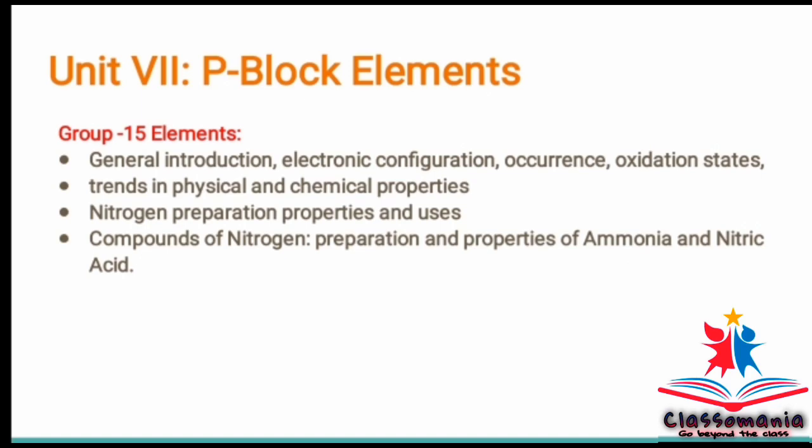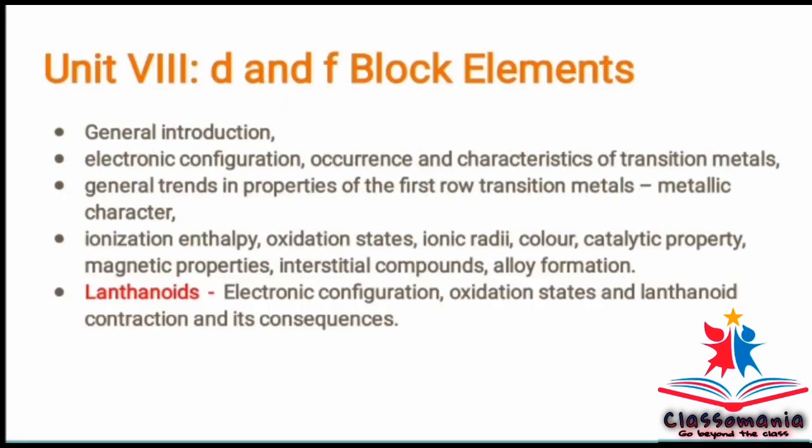And unit 6, the entire unit has been deleted. In P block elements, preparation, properties of phosphine, sulfuric acid, industrial process of manufacture, oxides of nitrogen is not coming. Phosphorus, the entire topic phosphorus is not coming. In unit 8, D and F block, chemical reactivity of lanthanoids and entire topic actinoids is not coming. Preparation and properties of potassium permanganate and potassium dichromate has been deleted.